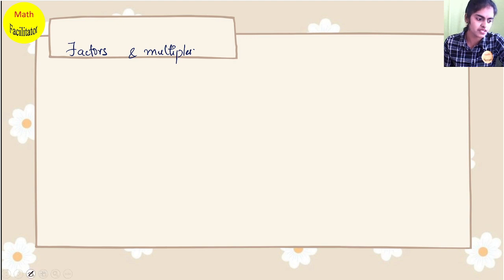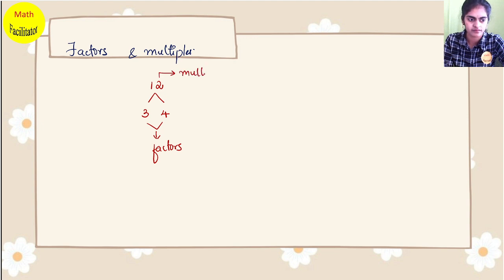Suppose I have a number, say 12. 12 I can write as 3 fours. Isn't it? 12 I can write as 3 fours. So each of these, 3 and 4, are called factors, and 12 is called a multiple. And you know that this particular multiple can be expressed as a product of its factors. Okay, so 3 into 4.